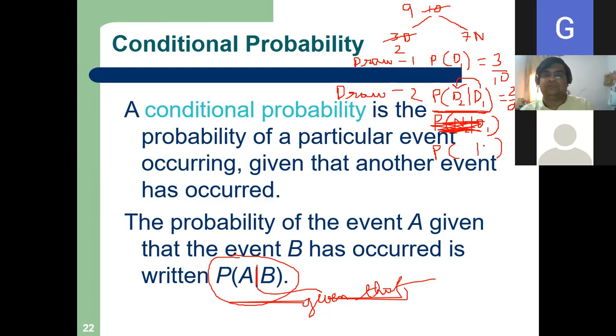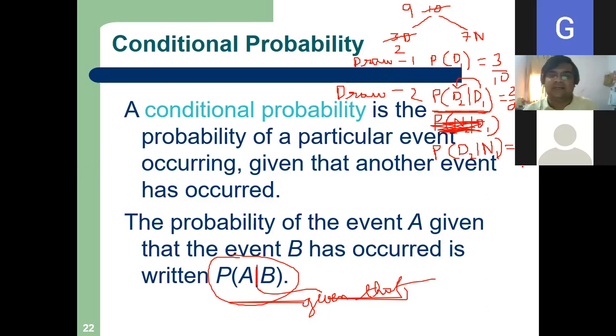Suppose in the first one, a normal Coke came. Then what is the probability that in the second one, a Diet Coke will come? 3 by 9. Excellent. Now it is fine.